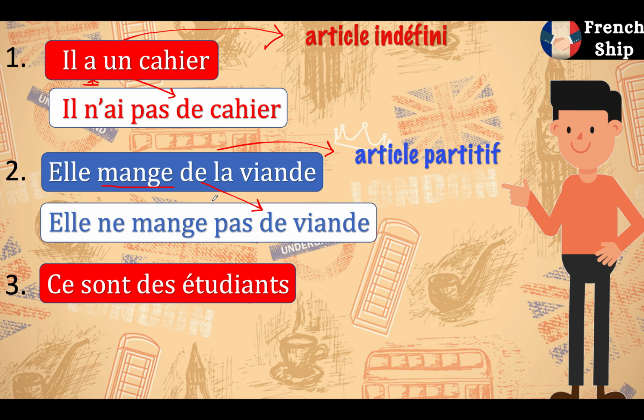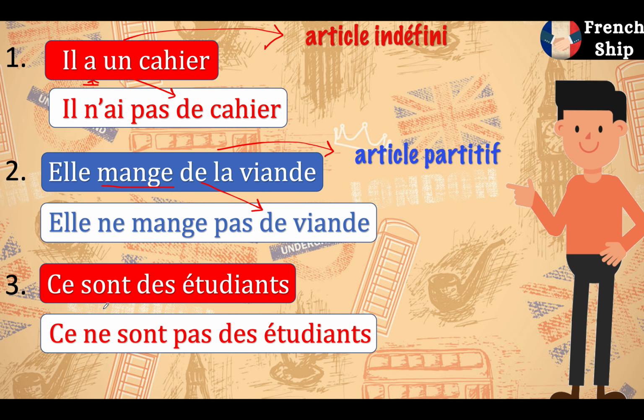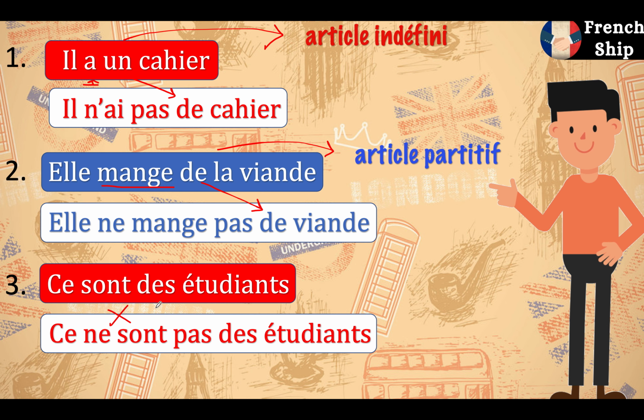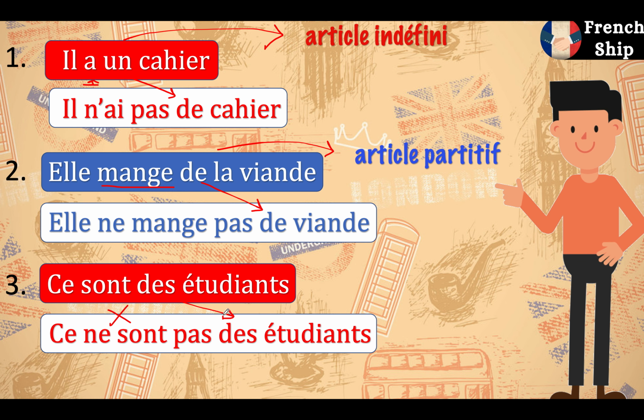The third sentence that we have is ce sont des étudiants. Now pay attention guys, we do have an article, but look at the verb. It's an être verb. That means there will be no change in the article. It will be as it is. The answer will be ce ne sont pas des étudiants.